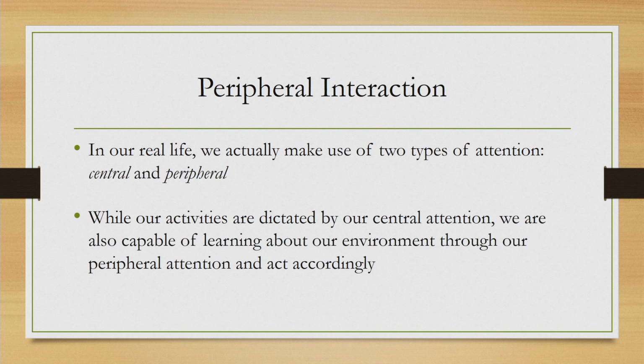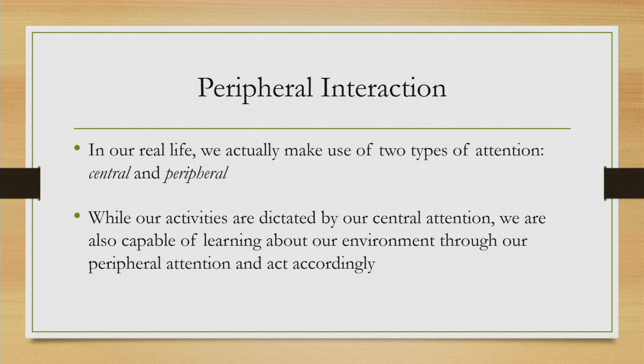Now, in our real life, we face many situations where similar things happen. So, what we do, we make use of two types of attention. One is the central attention and the other one is called peripheral attention.